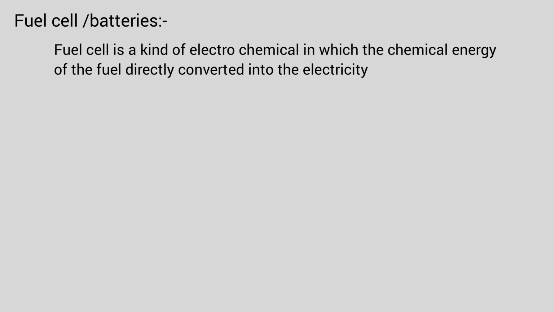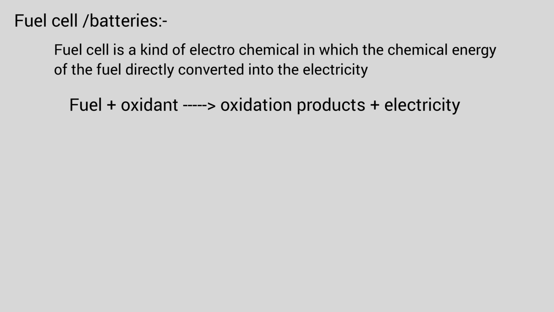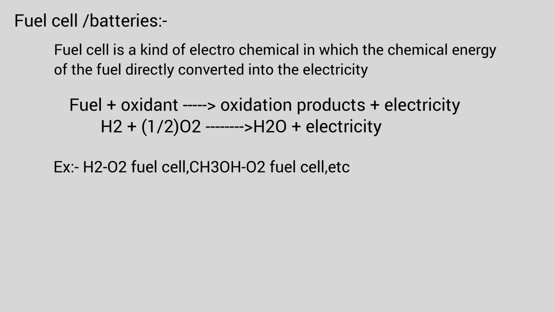And the third one, fuel cells or fuel batteries. A fuel cell is a kind of electrochemical cell in which the chemical energy of a fuel is directly converted into electricity. For example, fuel plus oxidant gives oxidized product plus electricity. That means H2 plus half O2 gives H2O plus electricity. Examples: H2-O2 fuel cell, CH3OH-O2 fuel cell, etc.